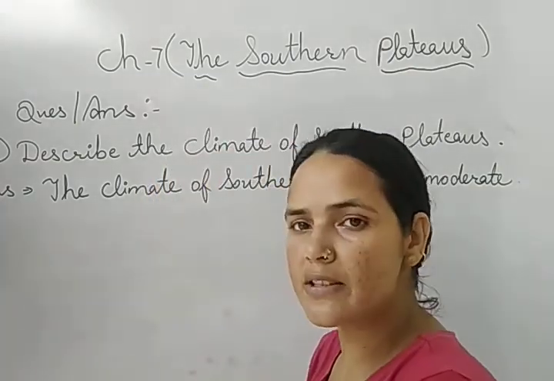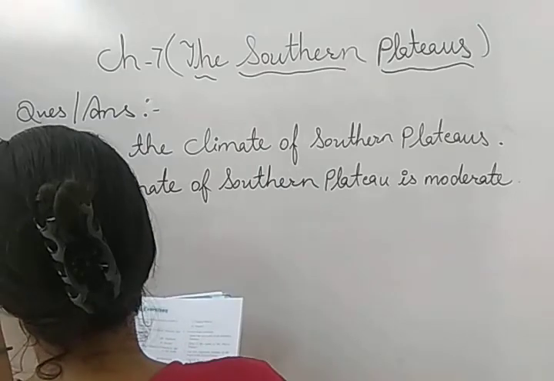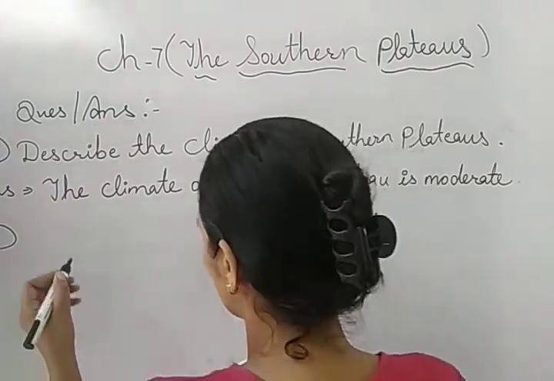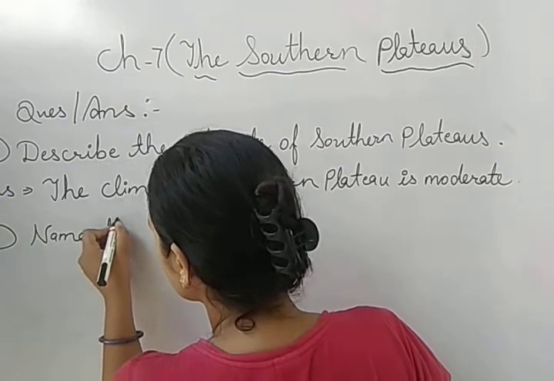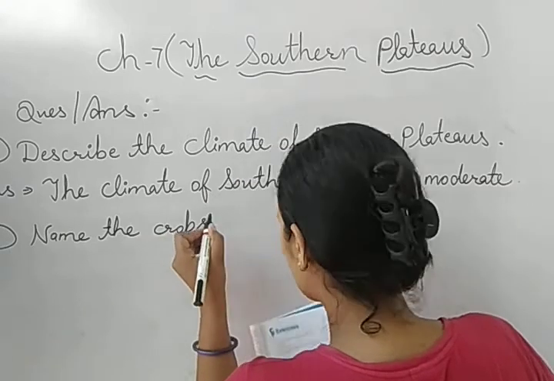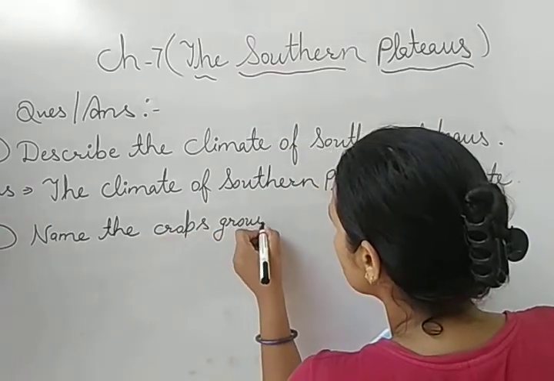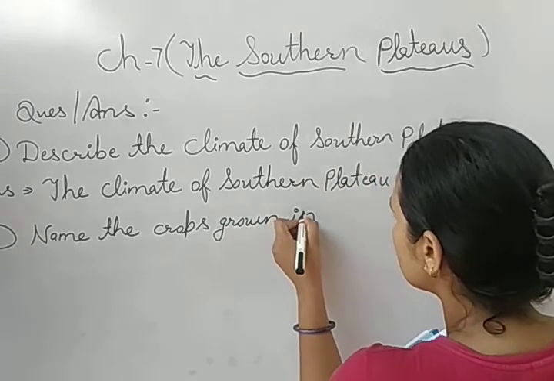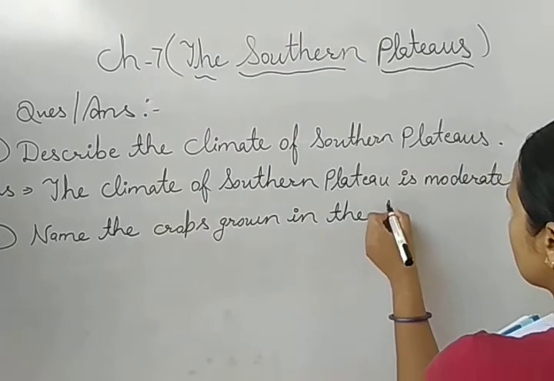After that, next, question number 5. Question number 5 is: name the crops grown in black soil.